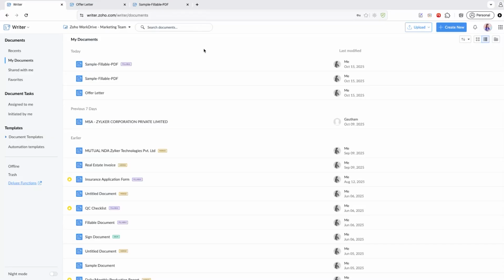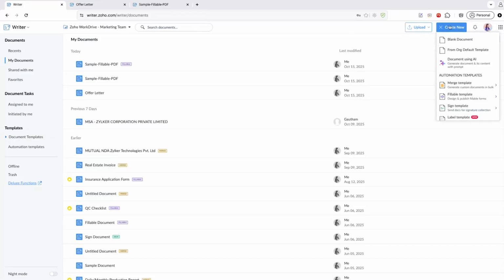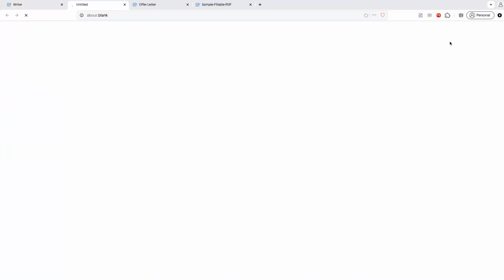To start with, to create a new document, all you have to do is click on Create New, and then you can choose a blank document or choose one of your templates. So it's that simple. Click on Create New, click on Create Document.